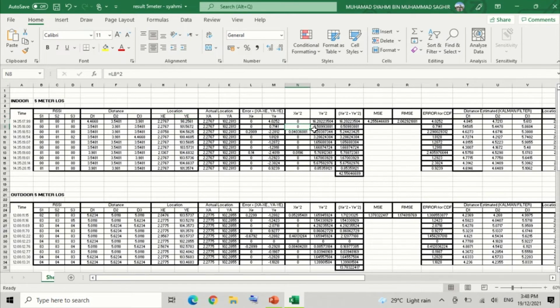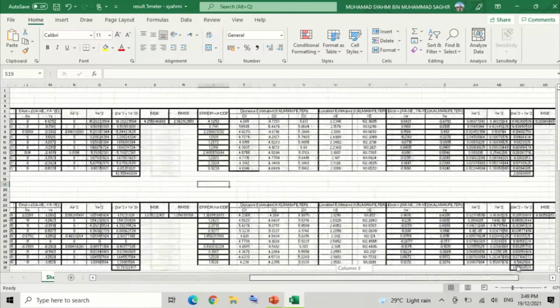Next, we square the x and y errors, and we sum them up to get the MSE, and we find the root mean square error. As you can see, the root mean square error without using the Kalman filter is 2.062. And finally, we get the CDF from the XE squared and YE squared.